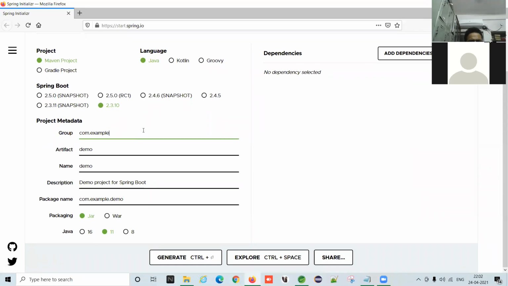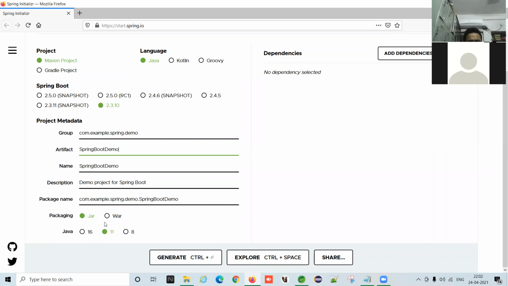Group: dot spring dot demo. I didn't explain group and artifact ID, don't bother about these things. Project name: Spring Boot demo. Packaging: jar file or war file. We are going to use jar file.